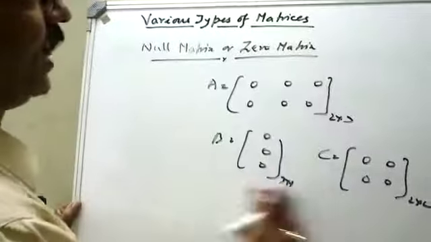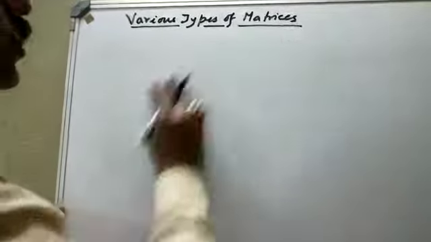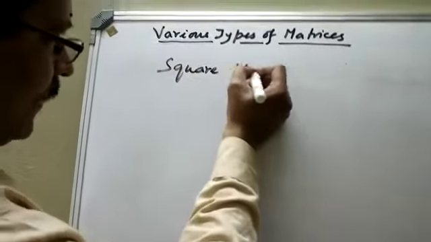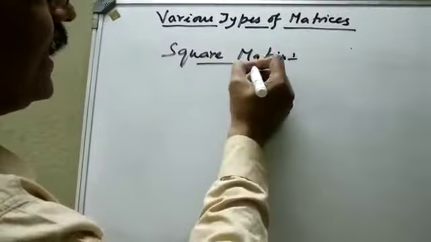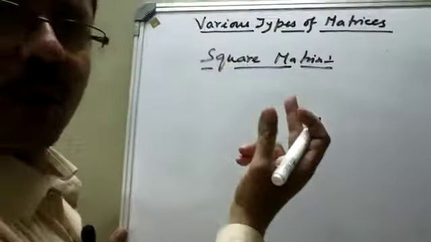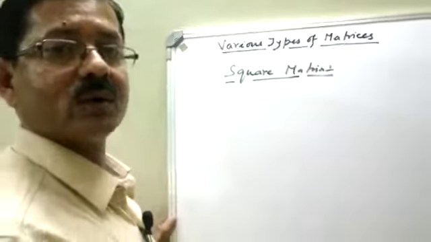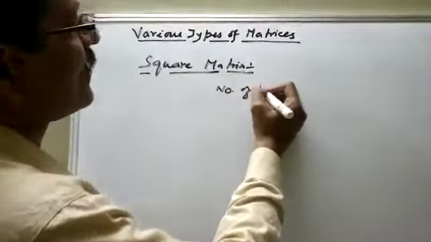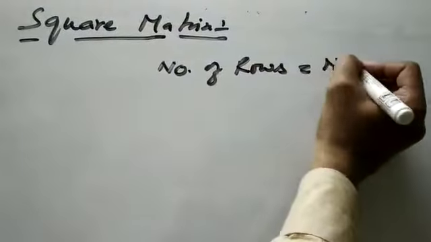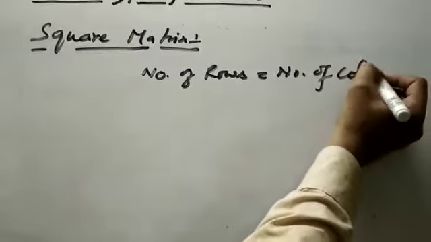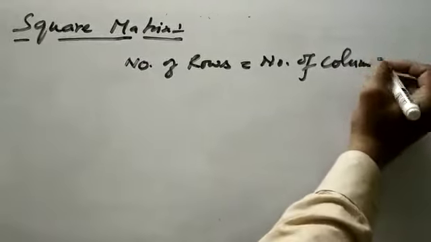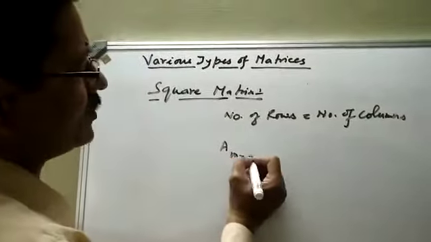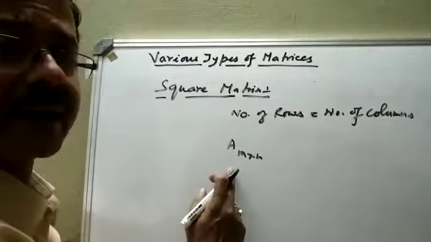Now the next one is the square matrix. A matrix is called a square matrix where the number of rows is equal to the number of columns. For a matrix of order m cross n, if m and n are distinct, this is called a rectangular matrix.